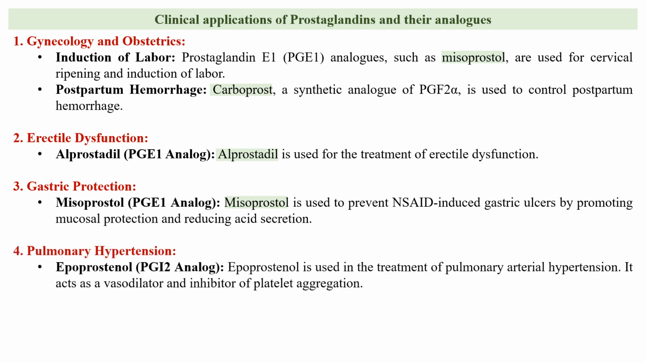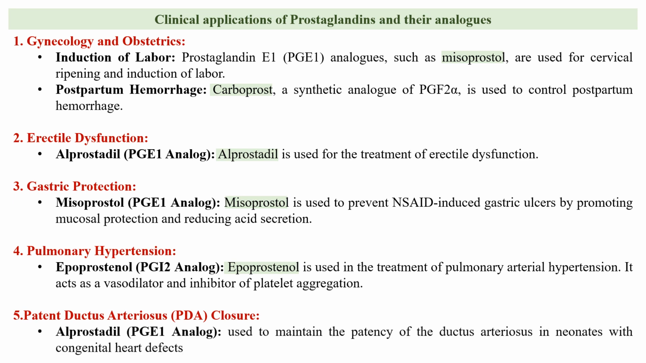Next is pulmonary hypertension. So epoprostenol, a prostacyclin analog, is employed in the treatment of pulmonary hypertension. It acts as a vasodilator in the pulmonary arteries, improving the blood flow and reducing the workload on the heart. It also inhibits the platelet aggregation.